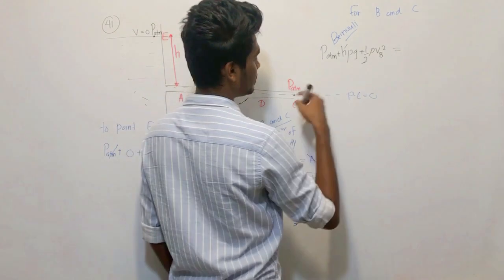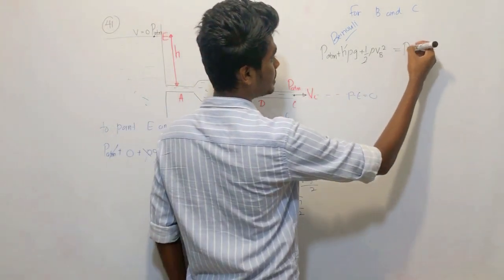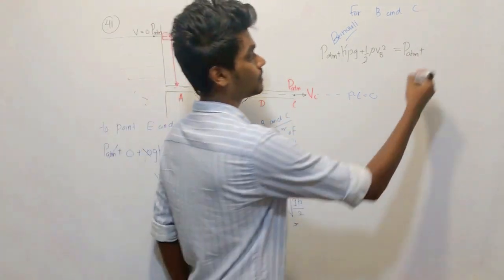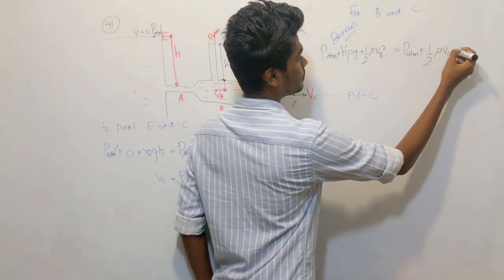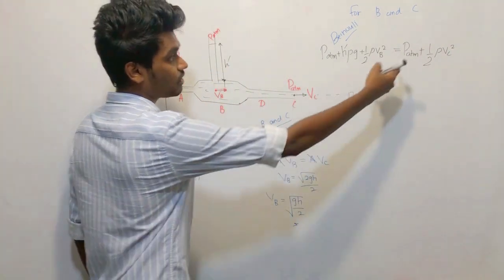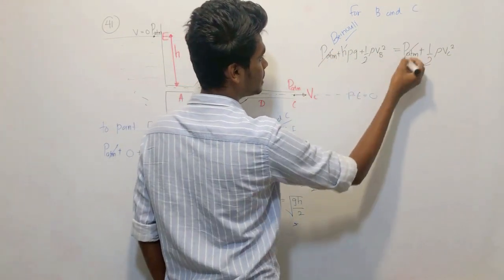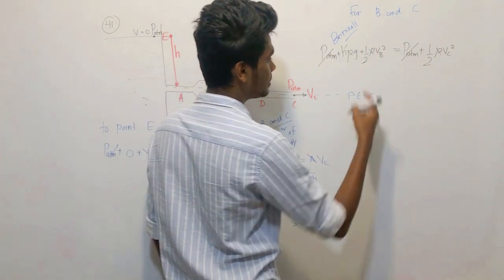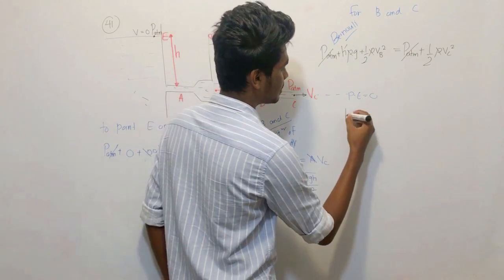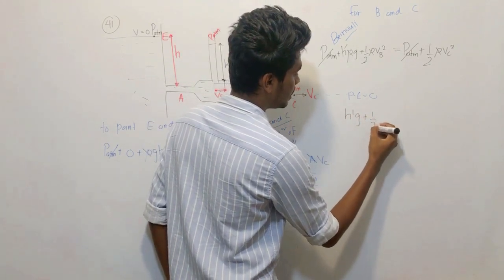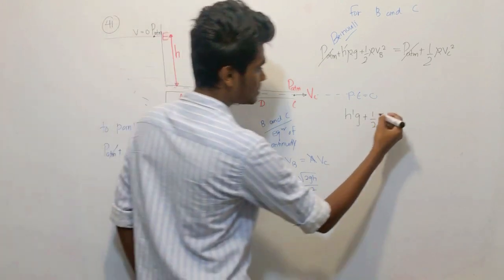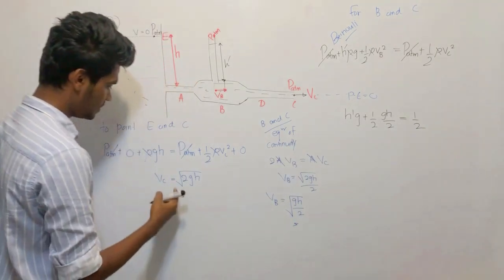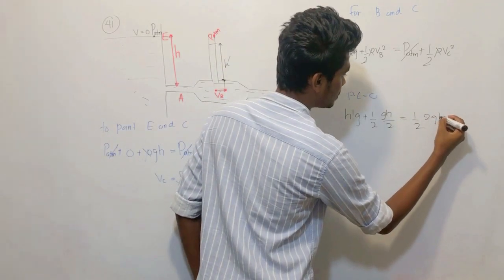What about this point C? The total pressure is PATM, exposed to the environment, plus half rho VC squared. Potential energy zero level, so forget about it. PATM cancels out, rho cancels, so when you simplify, H dash g plus half VB squared, where VB squared is 2gh over 4, equals half VC squared, where VC squared is 2gh.